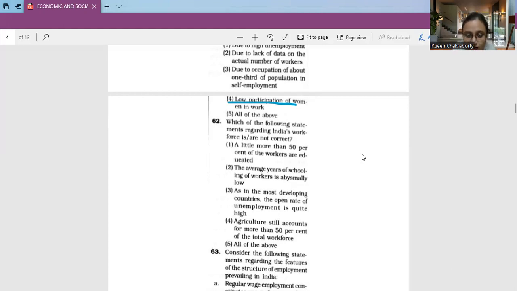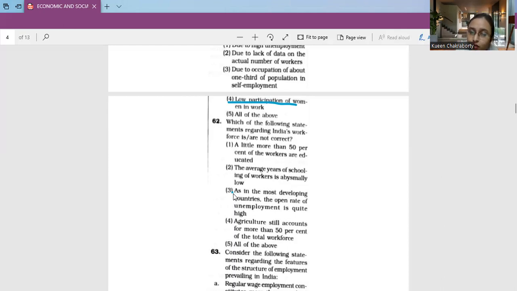Discussing this, the correct answer is number 3, that is, as in most developing countries, the open rate of unemployment is quite high. Now let's discuss why I am saying option number 3 is the correct answer, that is, the statement that is not correct. In most developing countries, the open rate of unemployment is quite low. It is around 2.5% on the basis of the UPSS, that is usual, principal and subsidiary status.